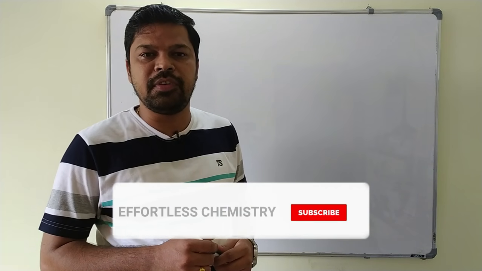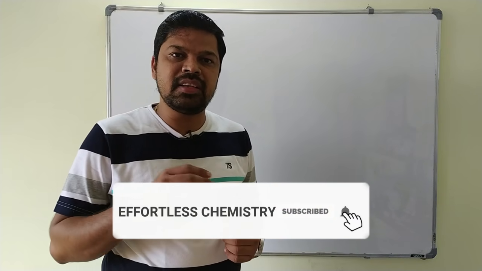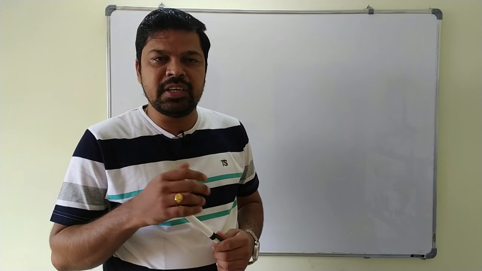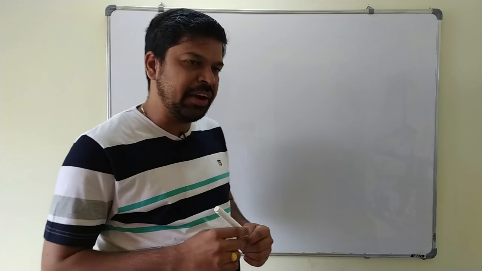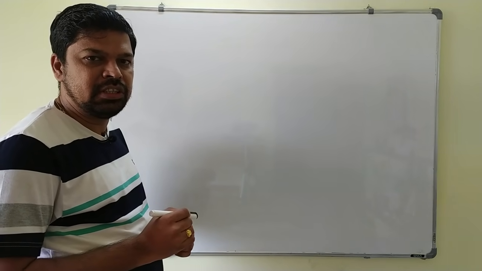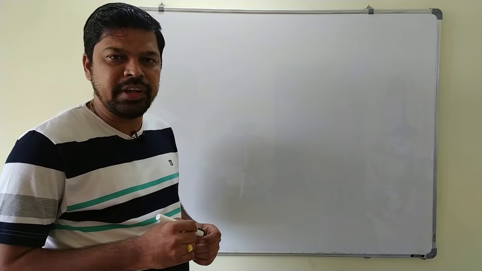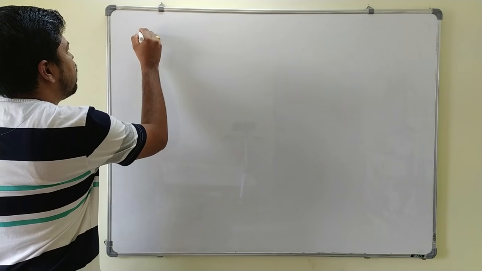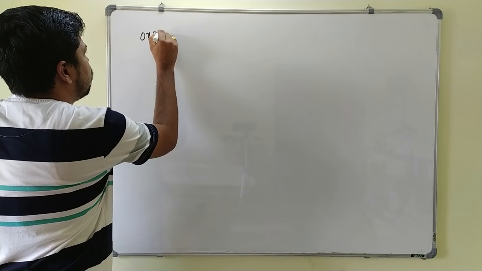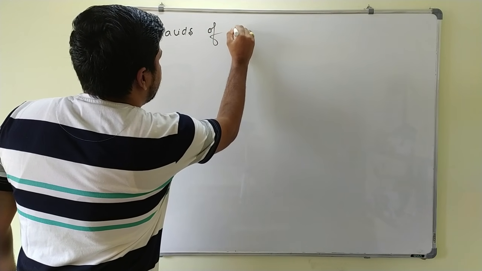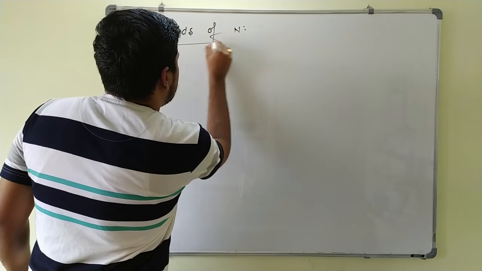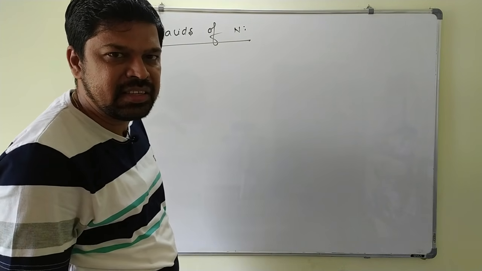Already we have started group 15 of the P block elements, and in the last session we have discussed up to oxides of the nitrogen. Now we will discuss oxo acids of nitrogen. This is one of the important concepts in group 15. First we will know what is oxo acid.